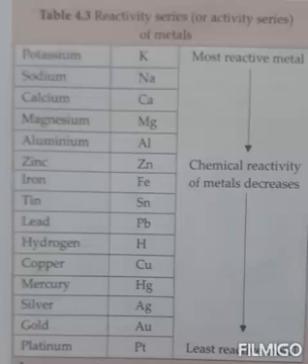But if we compare the position of zinc and potassium, then potassium is above zinc. So zinc is not able to replace potassium from its solution like potassium sulfate. Clear?